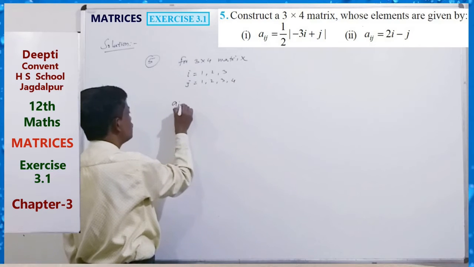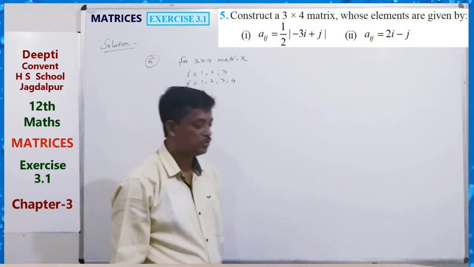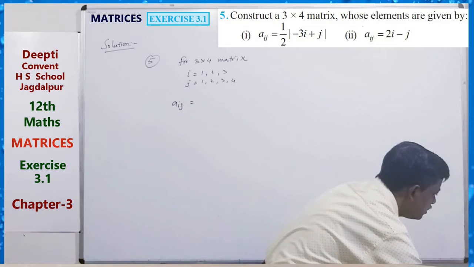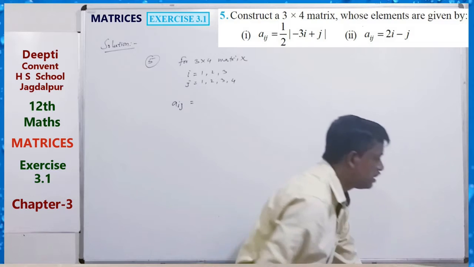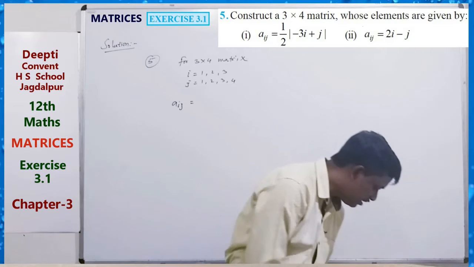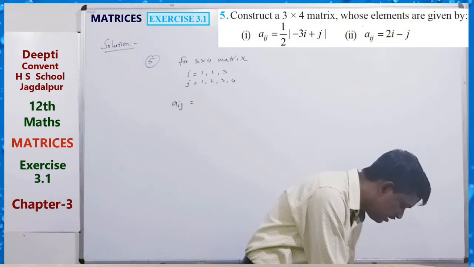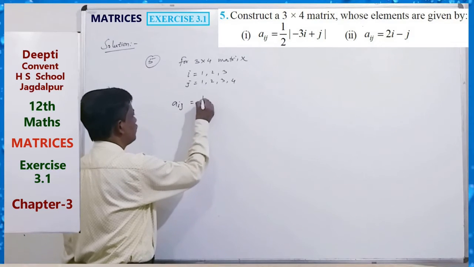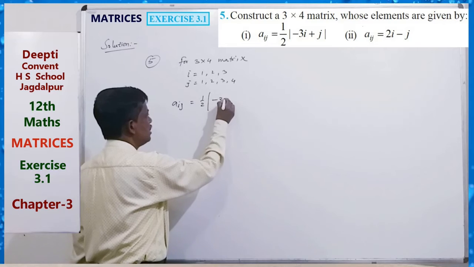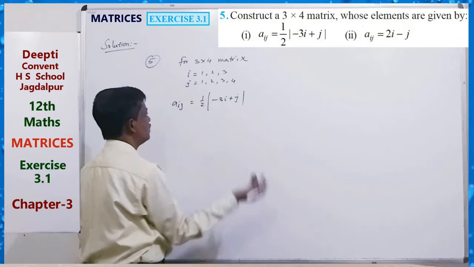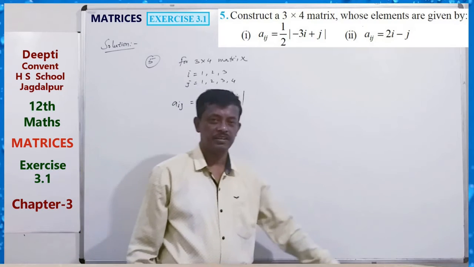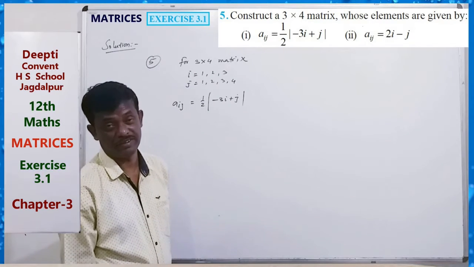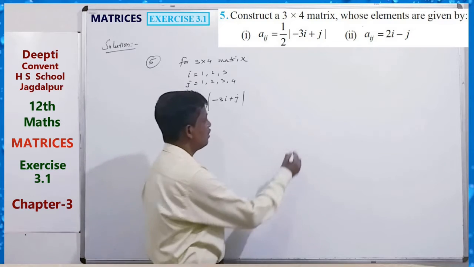Here Aij equals, what is given? For the first matrix, a 3 by 4 matrix whose elements are given by these: half mod of (minus 3i plus j), 2i minus j, minus 3i plus j, 1 by 2 mod of (minus 3i plus j). This is the given relation. So 3 by 4 means 12 elements will be there.